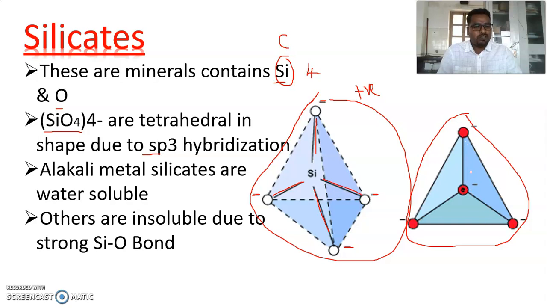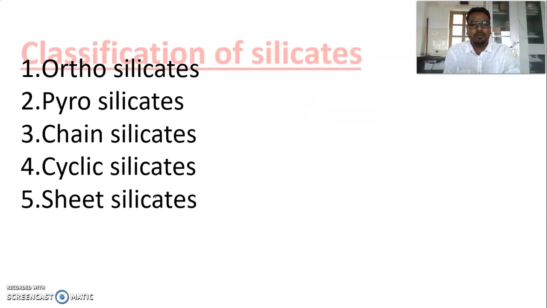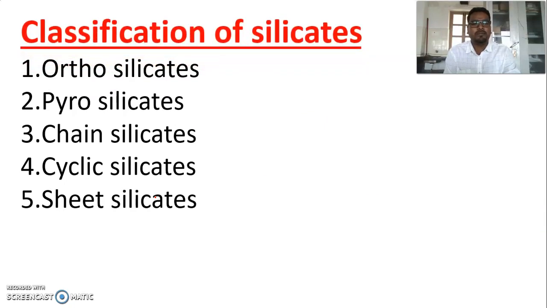So there are 4 oxygens, each carrying a negative charge, and 1 silicon at the center. Alkali metal silicates like sodium silicate are usually soluble in water, while magnesium silicate, calcium silicate, and other silicates are water insoluble. So let us see the classification of these silicates.